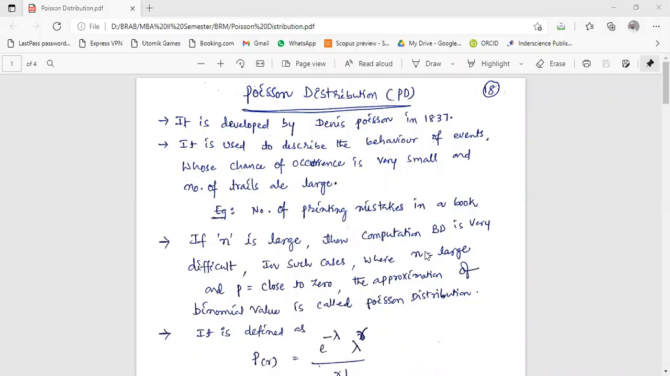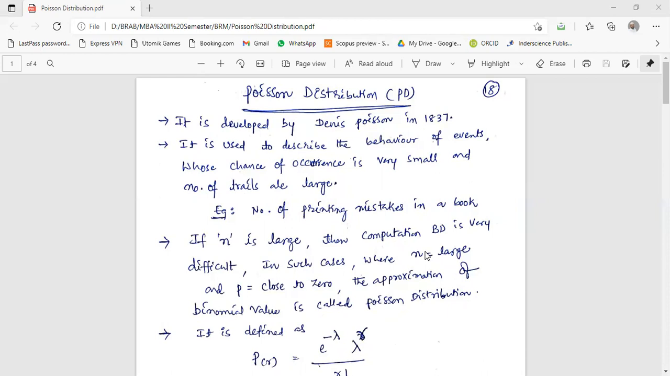But what he is saying here is chance of occurring is very small, but number of trials are large. For example, number of printing mistakes in a book. Chance is very less, but a book may contain many pages. It might have 500 pages, 600 pages. Then you need to find out how many mistakes are there per page. Then you cannot use that combination formula 500 C r like that. So there we need some other probability distribution, and it is solved by Poisson distribution.